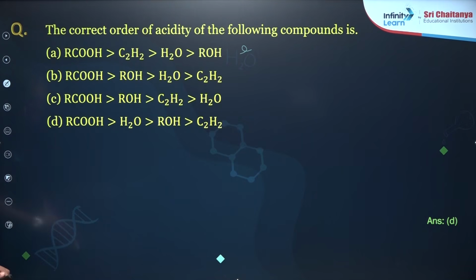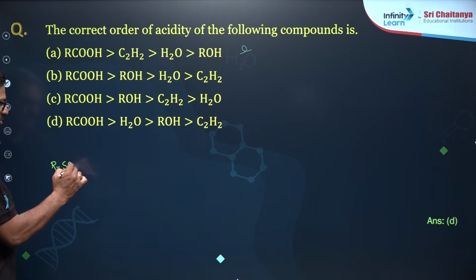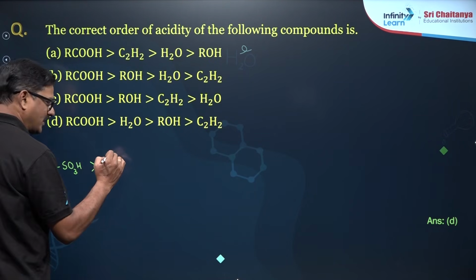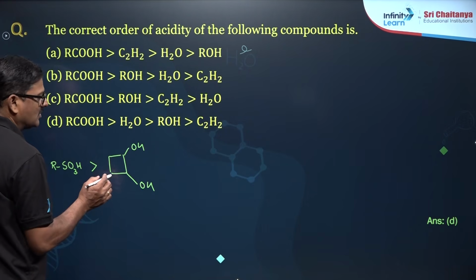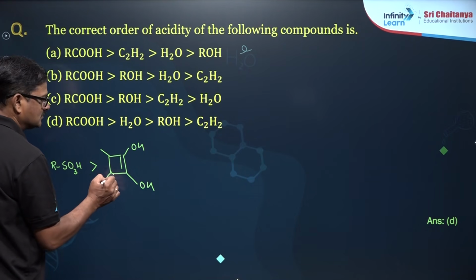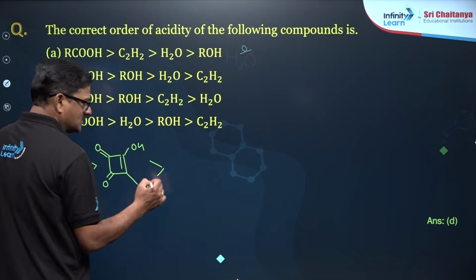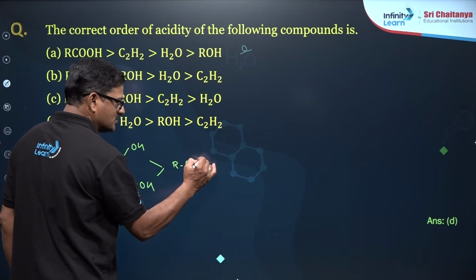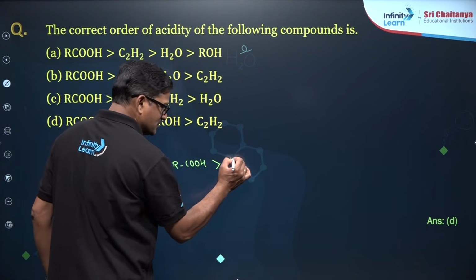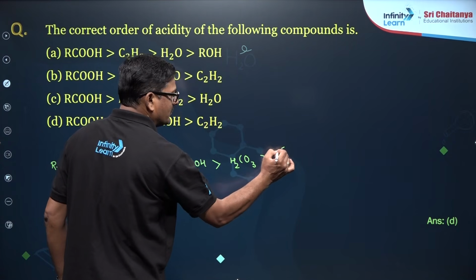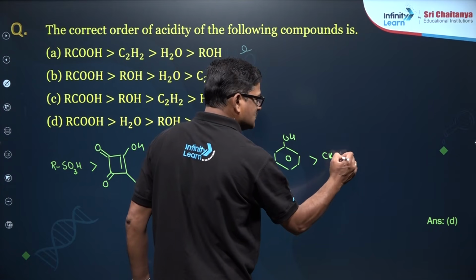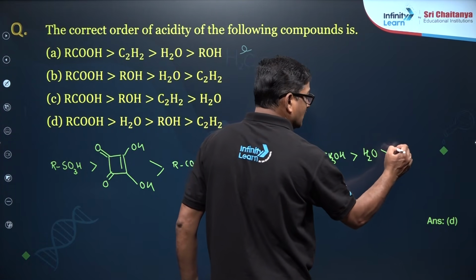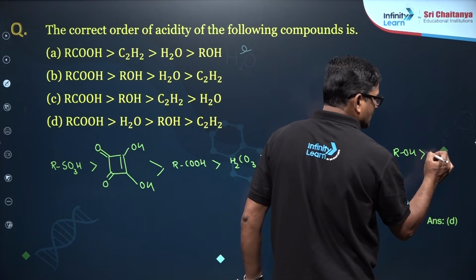The answer is going to be, you just see the general order for this: RSO3H is more acidic than squaric acid, is going to be more acidic than, and you are going to get RCOOH is more acidic than H2CO3, is more acidic than phenol, is more acidic than methyl alcohol, is more acidic than water, is more acidic than alcohol, is more acidic than alkyne.